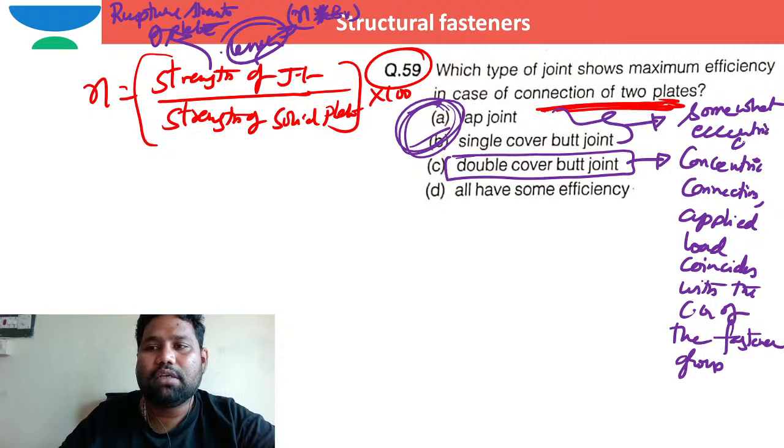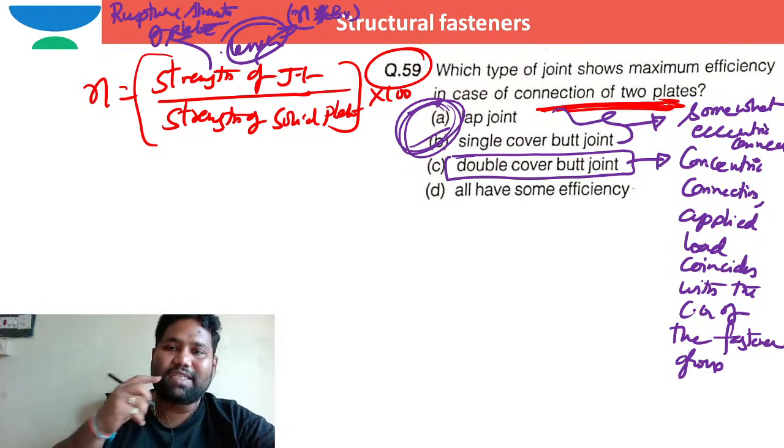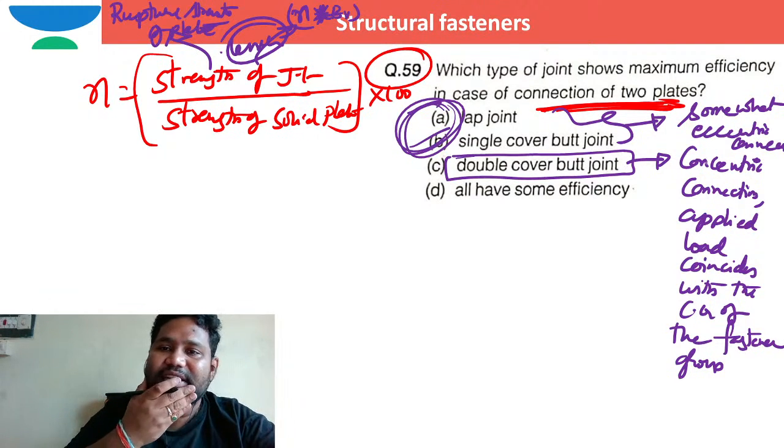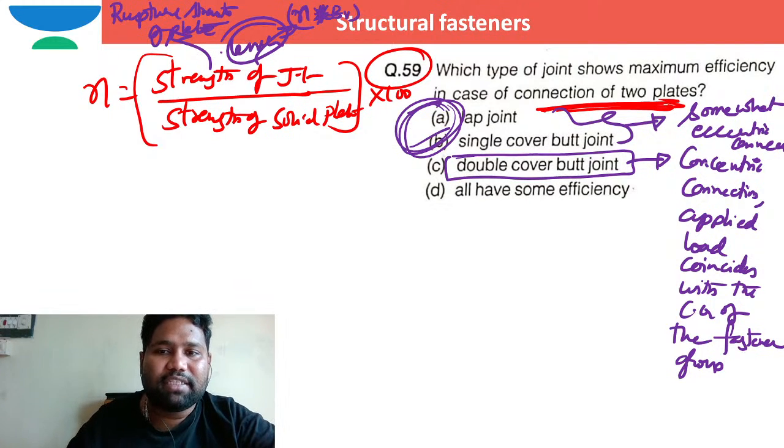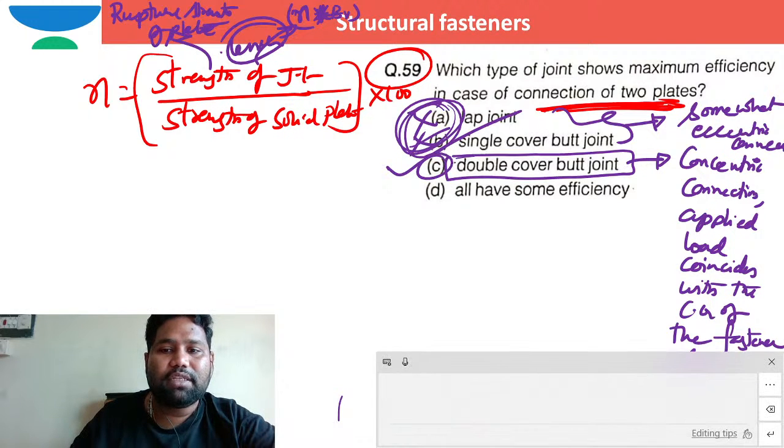Eccentric connections. So the load carrying capacity is more for concentric connection than eccentric connection. Even in such case, the strength of the joint is more in case of double cover butt connection. So I can say option C is the correct option, whereas option A and option B are wrong. Only option C is the correct option, right?